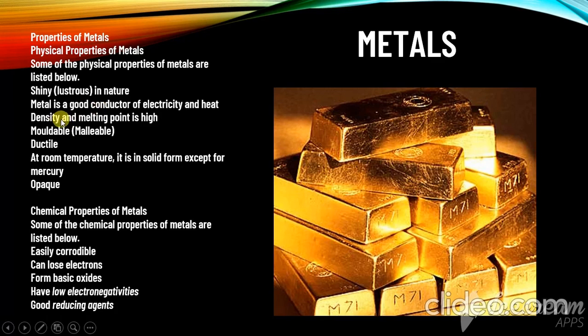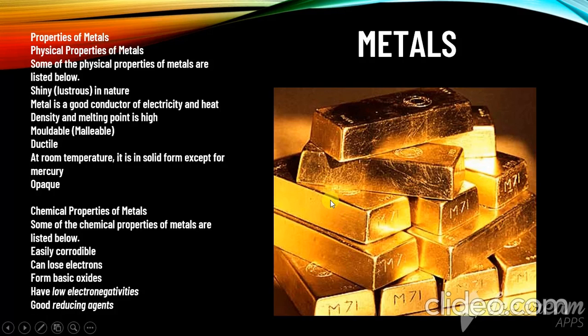And the next thing is that density and melting point are high. Melting point is the point from where the gold starts melting down and turns into liquid.